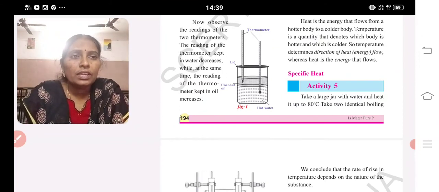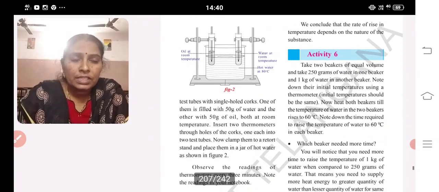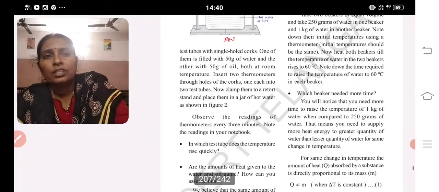Next topic is specific heat. Take a large beaker with water and heat it up to 80 degrees Celsius. Take 2 identical boiling tubes with a single-hole rubber cork. One of them is filled with 50 grams of water and the other is filled with 50 grams of oil, both at room temperature. Insert 2 thermometers through the holes of the corks, one each into the 2 test tubes. Now clamp them to the retort stand and place them in a jar of hot water. Observe the readings of the thermometers. Every 3 minutes note the readings in your book.